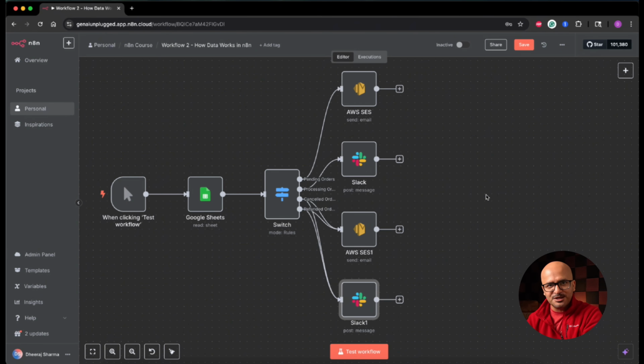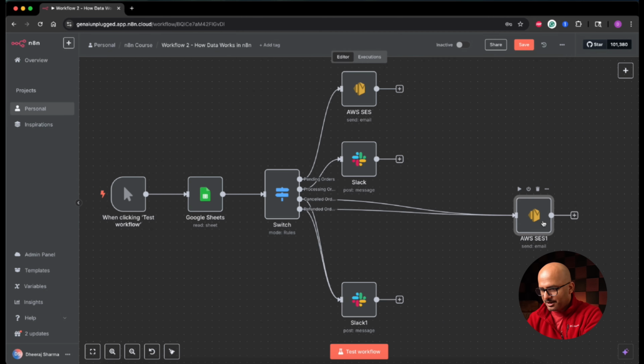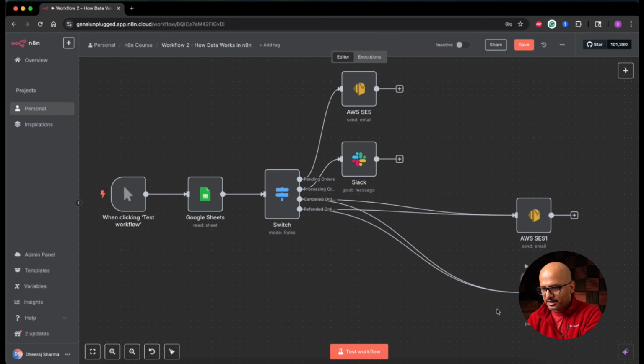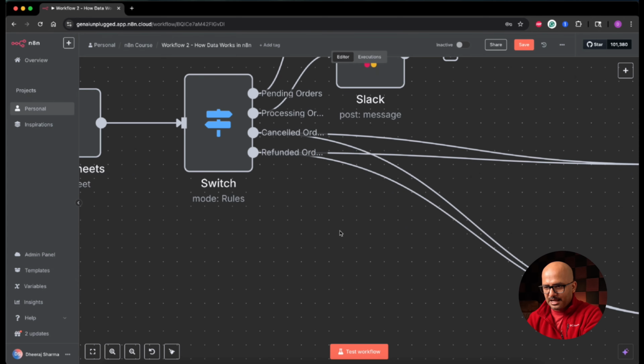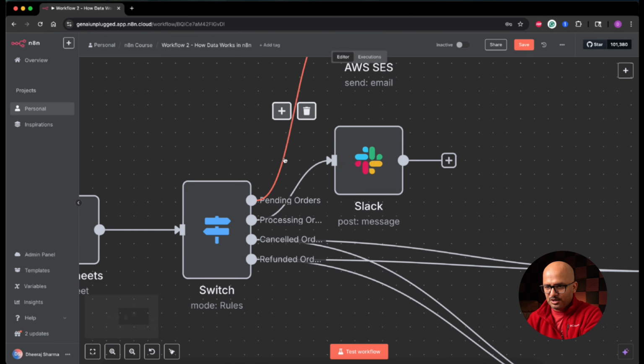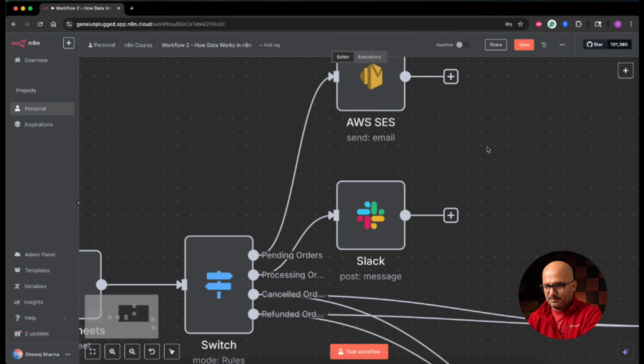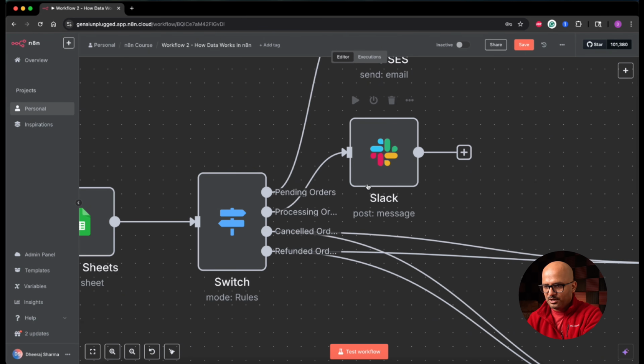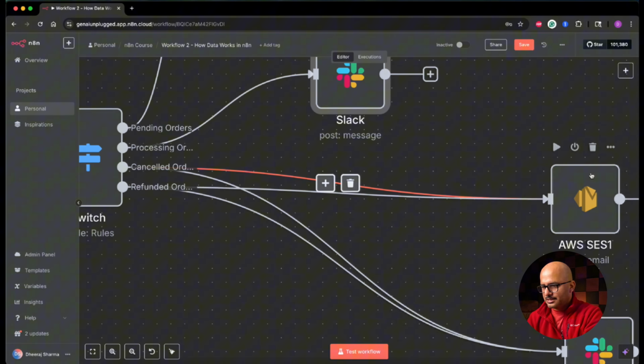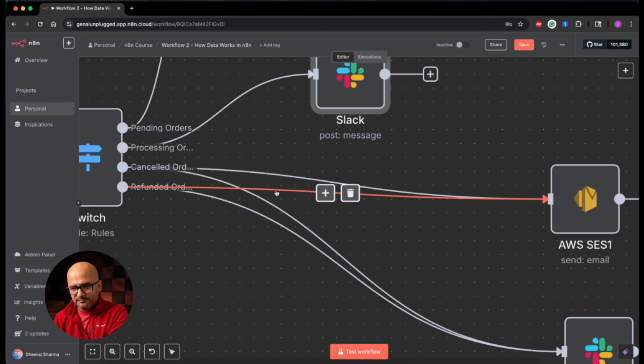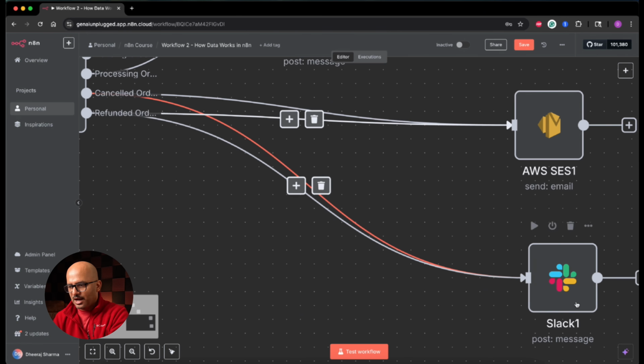If you look closely here, let me move this node a bit over here and this node a bit over here. You can see that from the pending branch only one action is going out, which is sending an email. From the processing orders branch, only one action is going out, which is sending a Slack message. However, on the cancelled orders branch, there is one action that sends the email, and the same action is being done for the refunded one, but there is another line coming out of the cancelled branch, which is sending a Slack message.